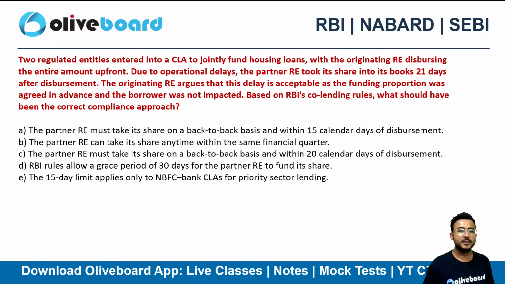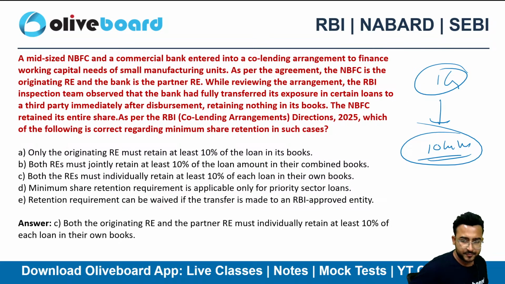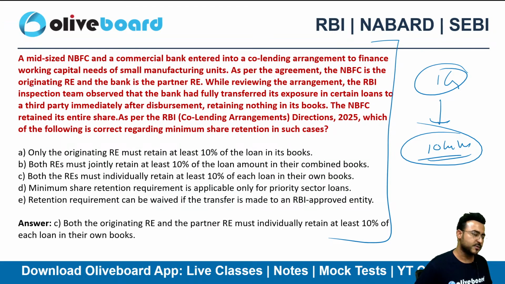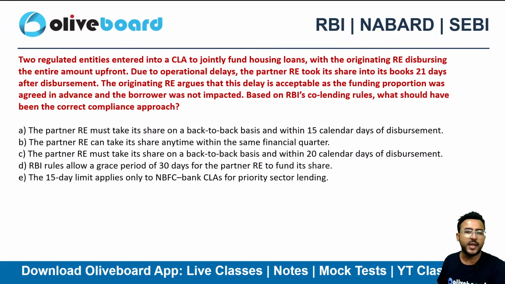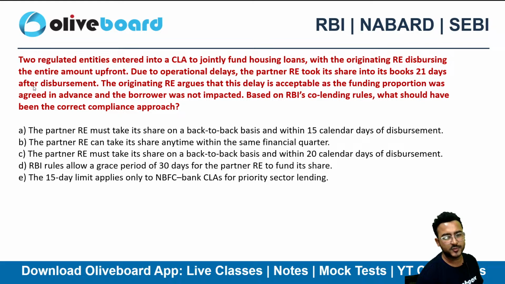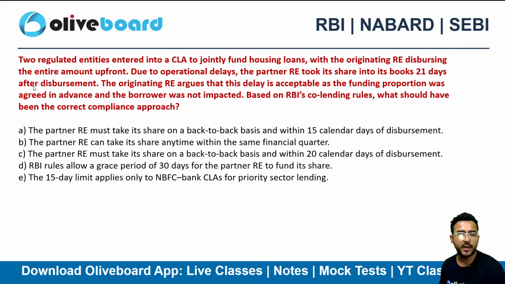Next one. So the percentage can come directly, or it can come in a case study based manner as well. So I have taken both the approaches. Two regulated entities entered into a CLA to jointly fund a housing loan, with the originating RE disbursing the entire amount upfront. Due to operational delay, the partner RE took the share in its book after 21 days. I hope it's clear. Up to here you must be able to answer.